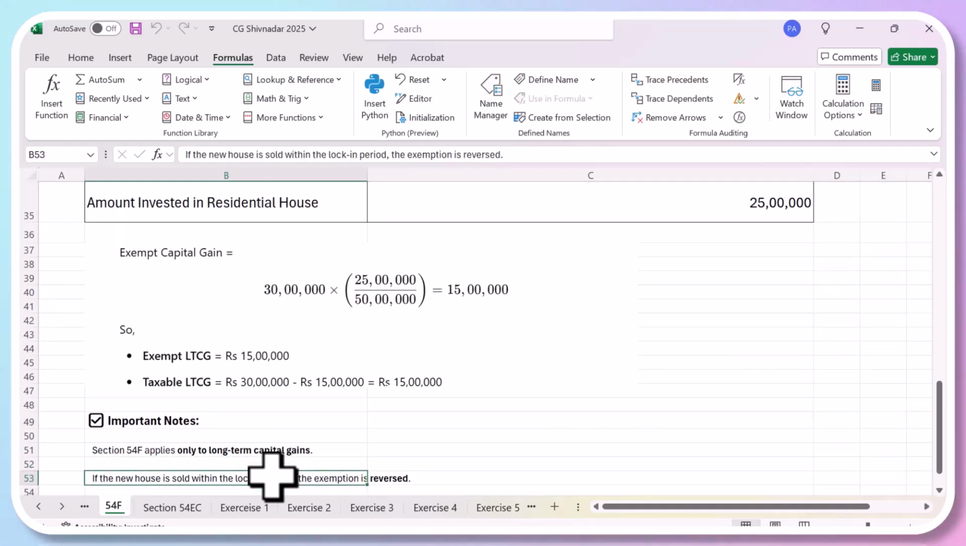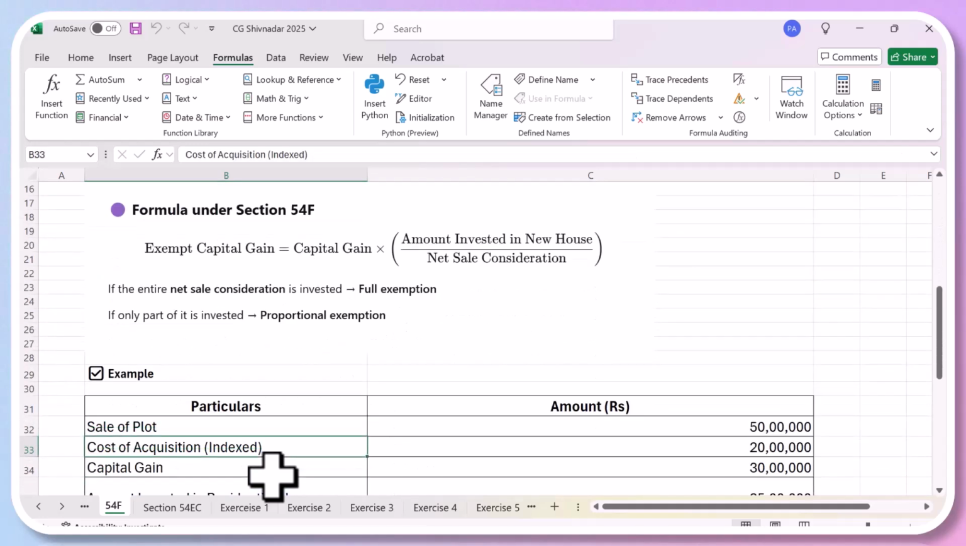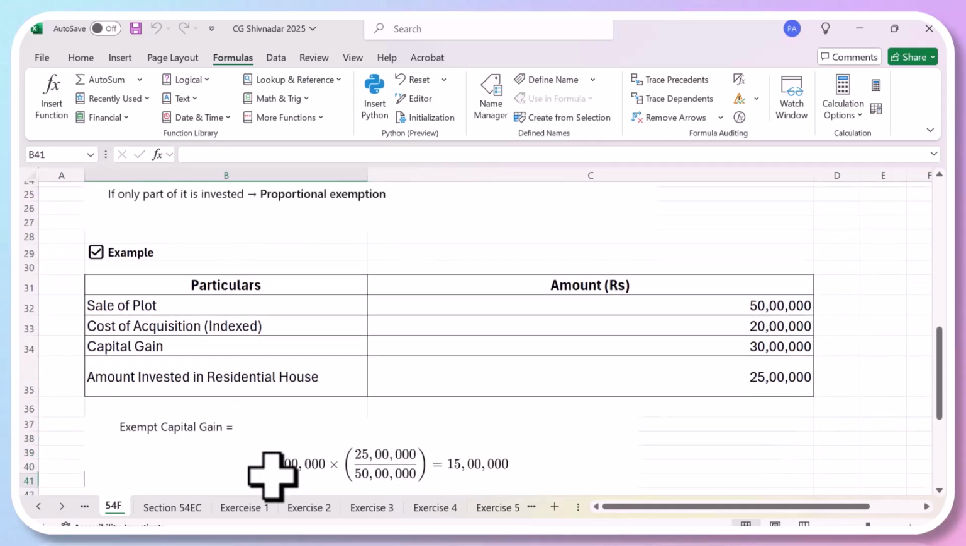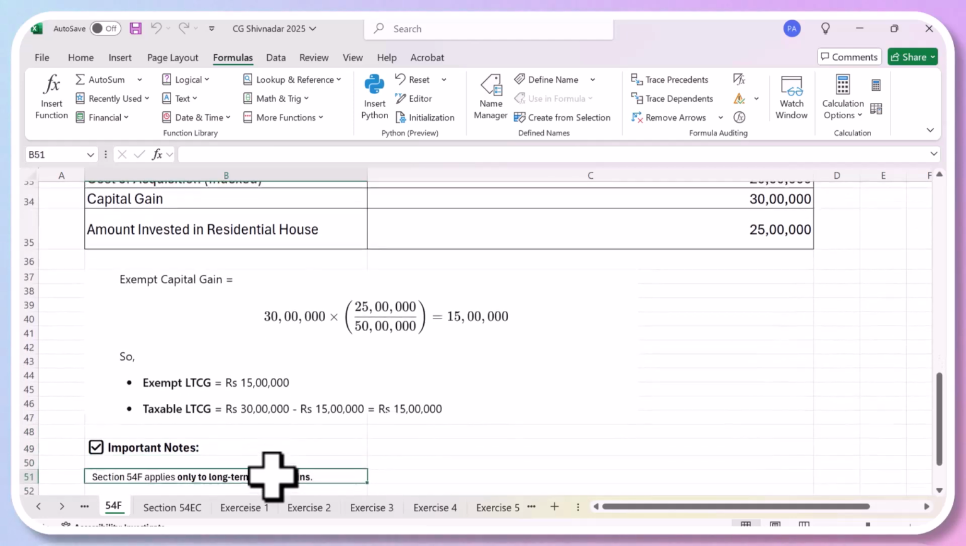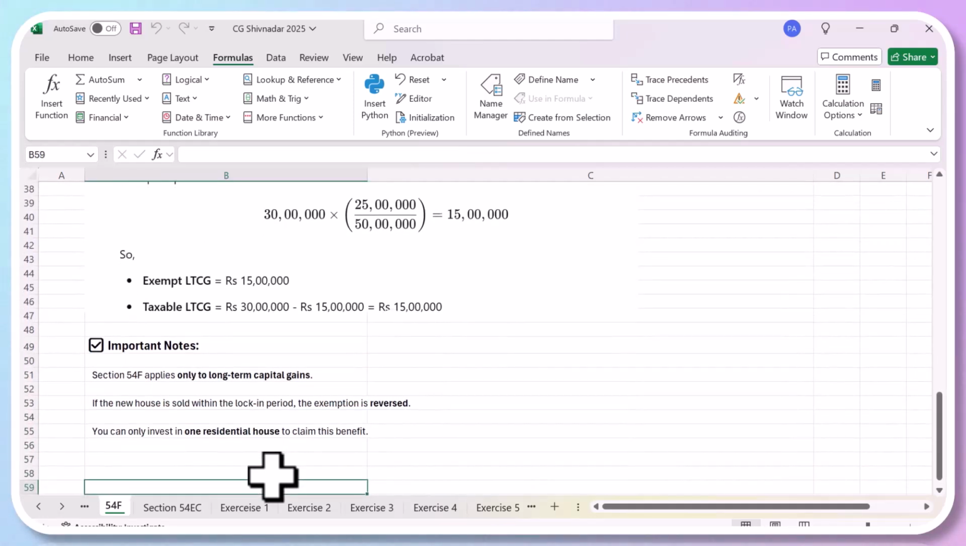So that means in this case, under section 54F, the entire amount needs to be invested. Whatever is the net sale consideration should be invested. If you don't purchase a new house equivalent to the net sale consideration, then you will be entitled to a lower exemption. Okay. Important notes. Just read that. So you can just buy one.